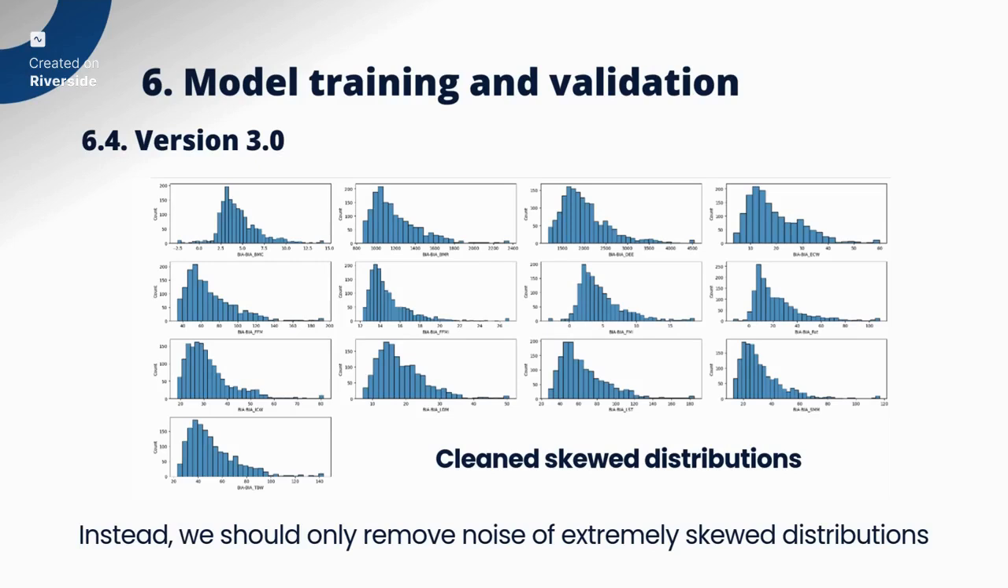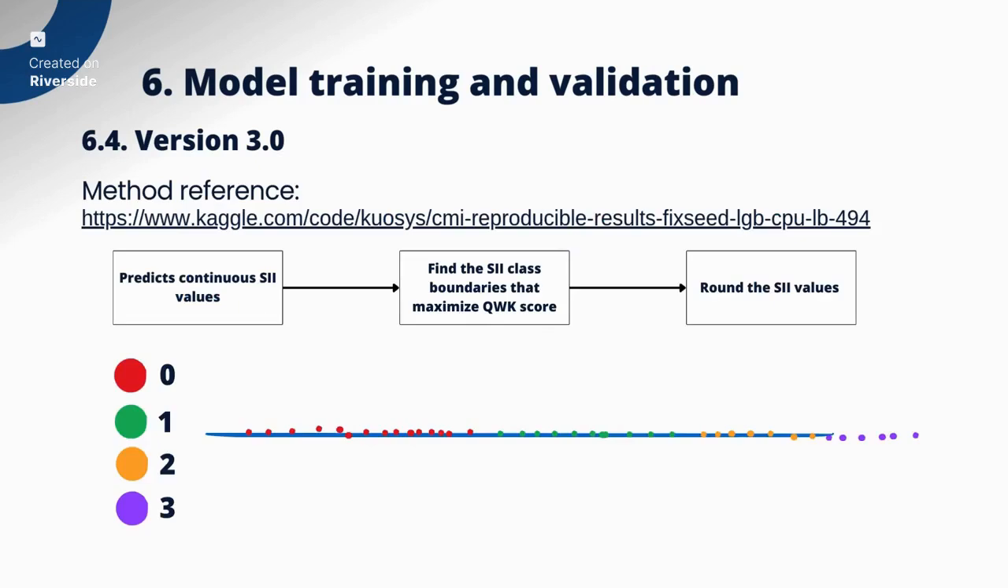So a key technique that we use to improve our models here is called decision threshold tuning. Basically, instead of directly predicting the discrete SII values, we will first predict the continuous SII values and try to round them up. And we will have to find the criteria to round those values into the correct classes.